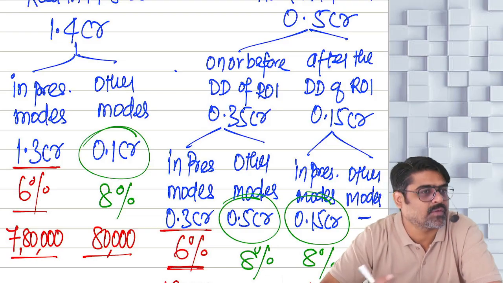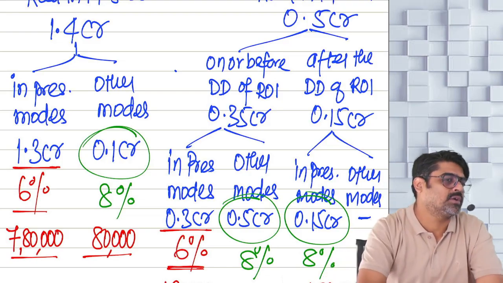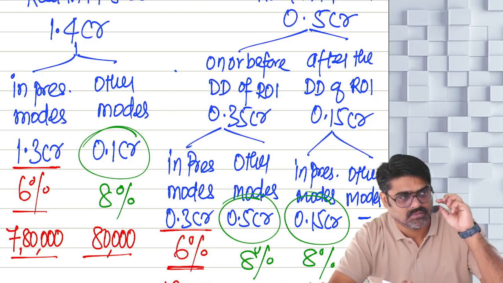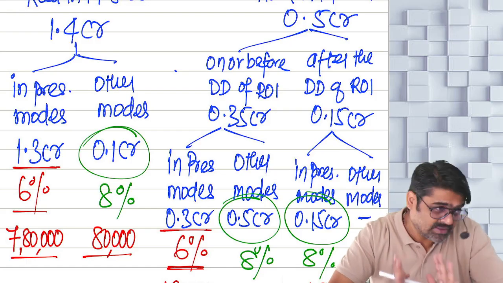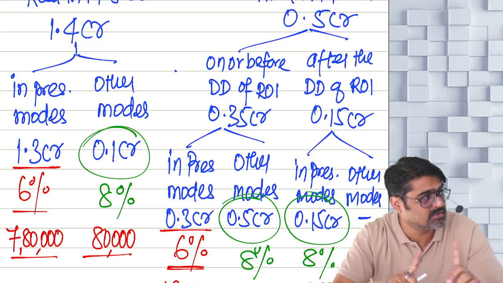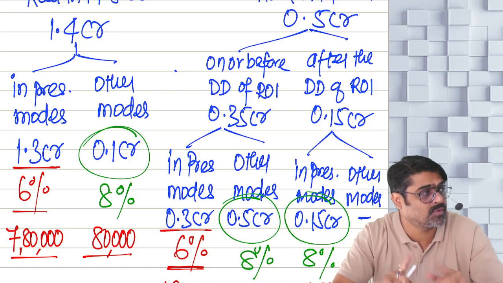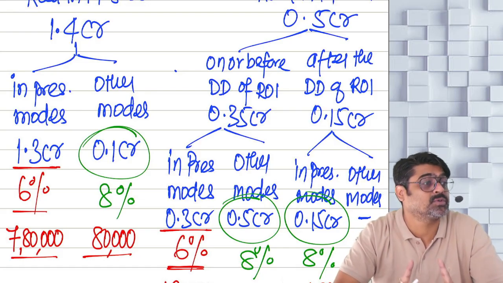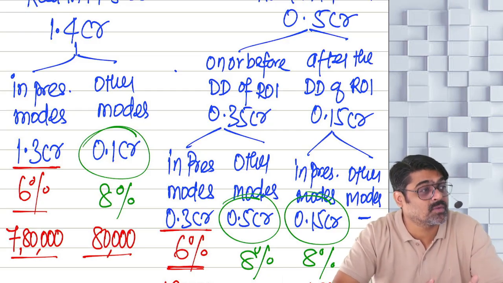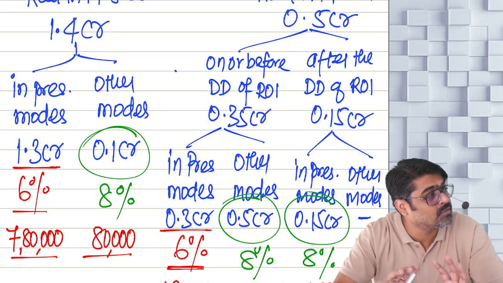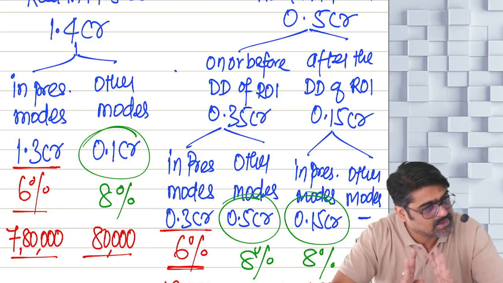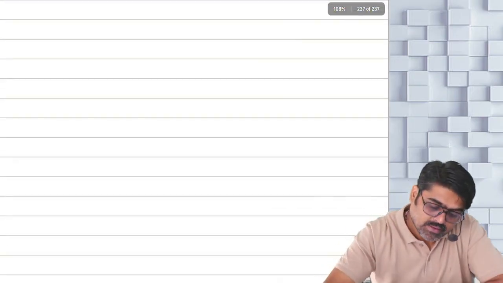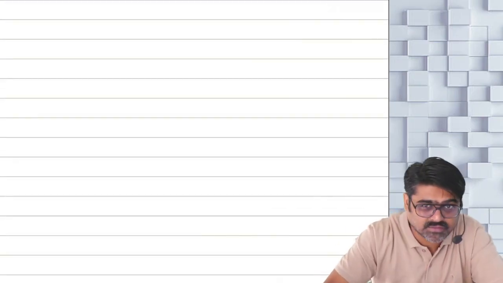Understood? Now if the question is silent, they are not saying how the turnover was received, then take 8%. Take 8%. But if they are specifically saying that the turnover is received by way of prescribed modes, for that turnover you are supposed to take 6%, provided that turnover is received in this year or on or before the due date of filing ROI of this year. On that turnover you are supposed to apply 6%. Done, sir?